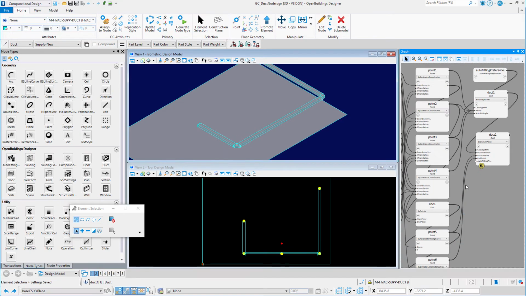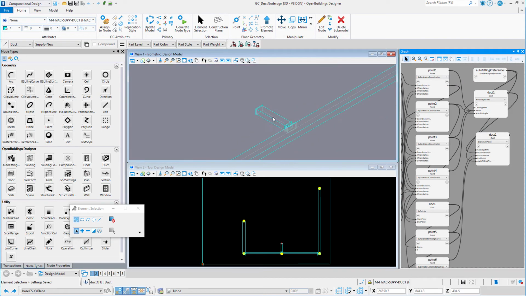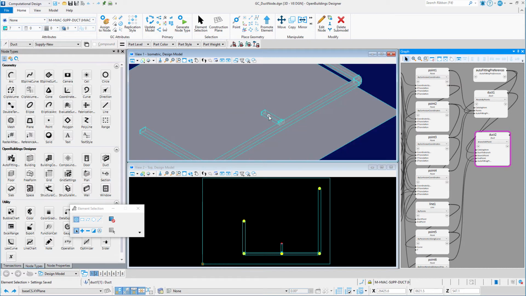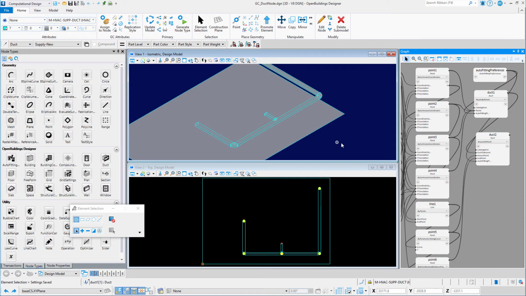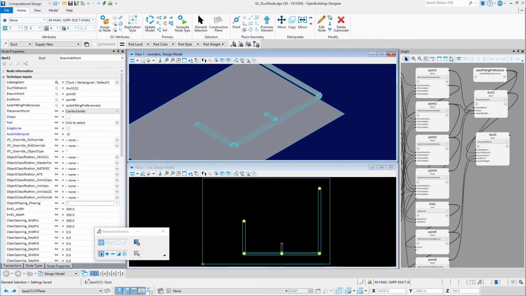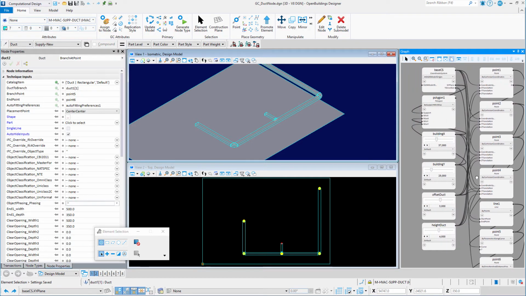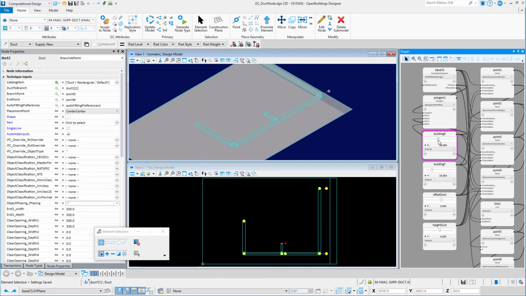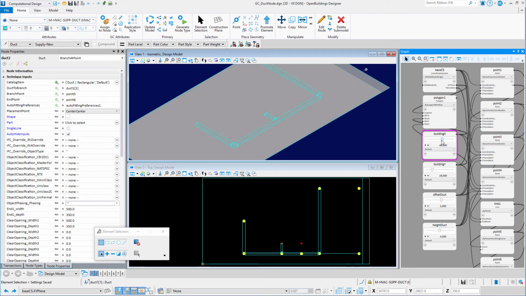And finally, I'll link the auto-fitting preferences to the same auto-fitting preferences node. And the new duct branch is created. And again, if I modify the footprint, the ductwork maintains its relationships.